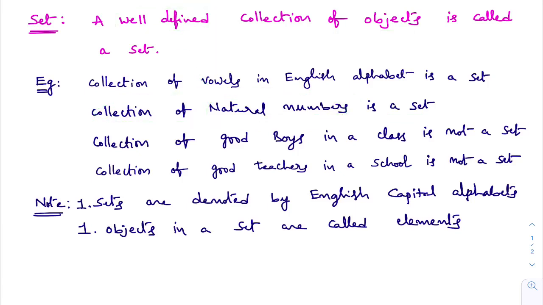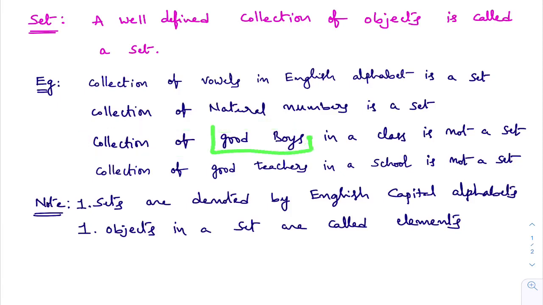Okay. Collection of good boys in a class is a set or not? Good boys in a class. Suppose in your school, your class, if I ask you to select the good boys, you may select some people, but your friend will select some other people. Good boy, in what sense good boy? The person who is studying well, he is a good boy. The person who is behaving well, he is a good boy. The person who is acting like a good person, he is a good boy.